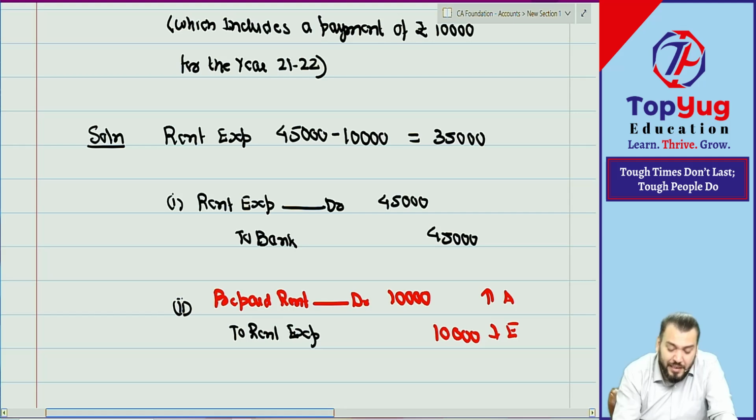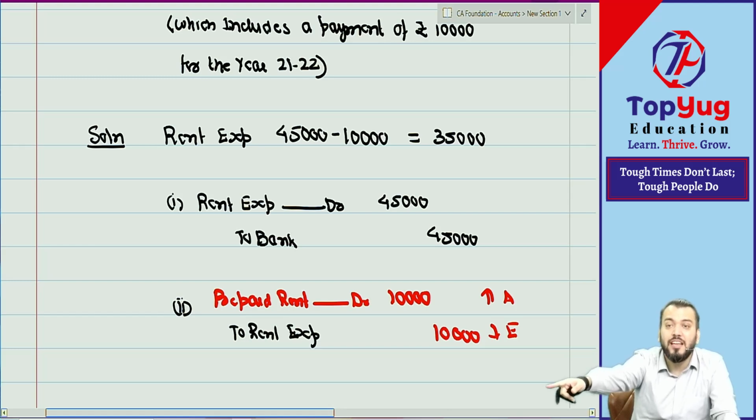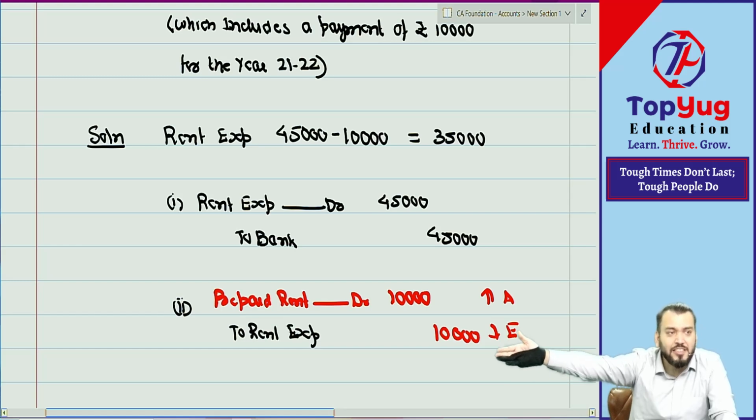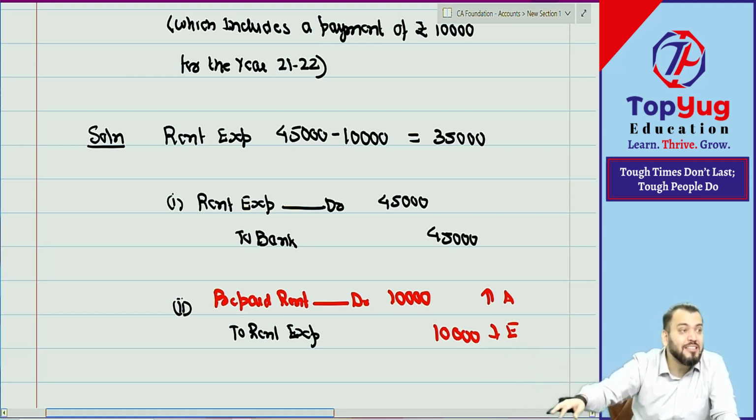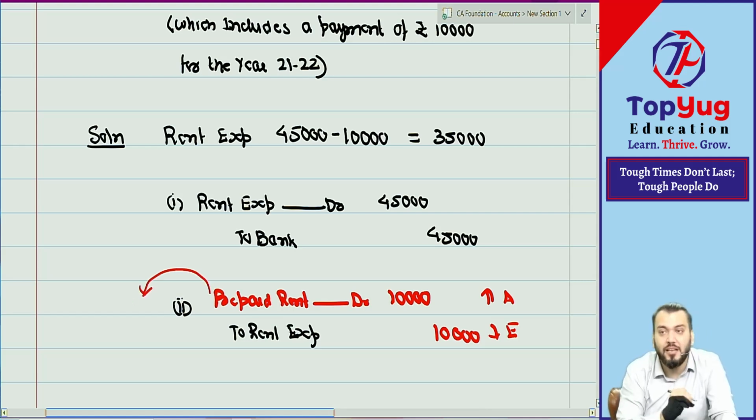So, can you say this prepaid rent represents one person? Just try to understand. If it is a personal account, it cannot be a real account. Any asset which is a personal account cannot be a real account. You have given some amount in advance to a person and that is receivable from him. So this is an amount receivable from the owner of that building. Therefore, it is a personal account, and it is a representative personal account. So debit the receiver. Of course, that person is receiving cash. So, debit the receivable.